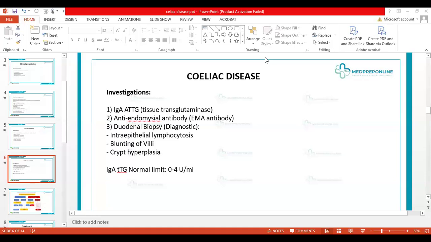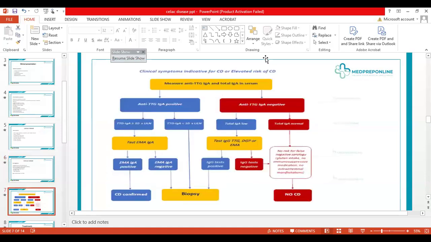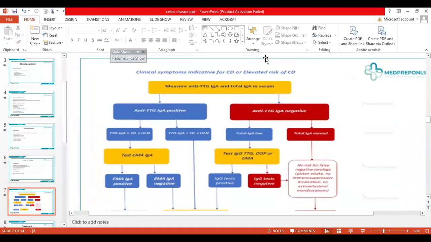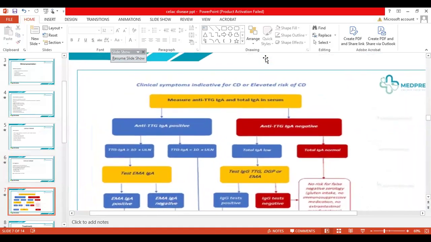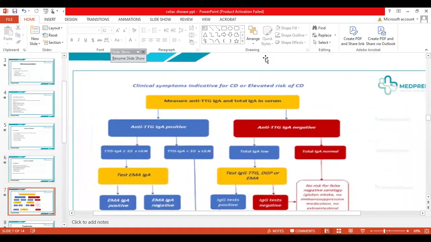And next, the most important slide that I want all of you to focus on right now. We are going to do it step by step, and I want you to really focus on this: how do we approach and diagnose a case of celiac disease? This is according to the recent ESPGHAN 2020 guidelines. We will be sharing those guidelines in the group, and I will be sharing them in the chat box as well. These are really important. There are certain changes that have been made.